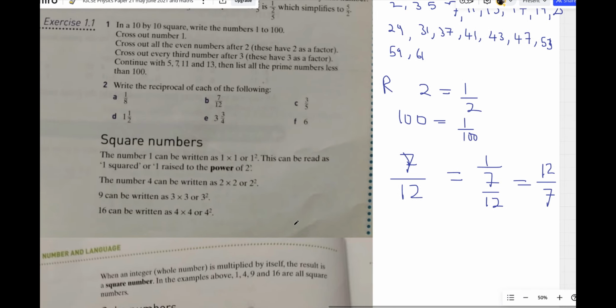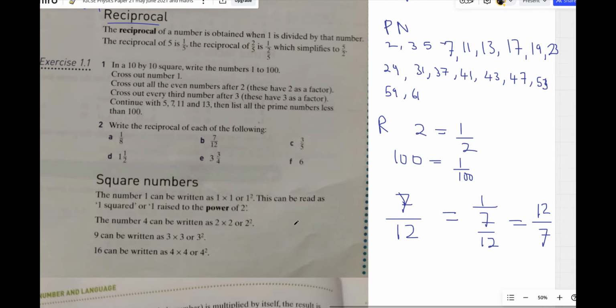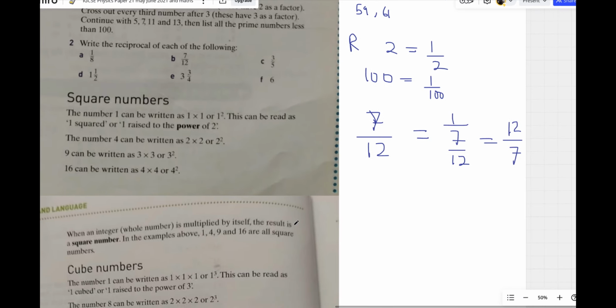Now let's move on quickly. The next one after reciprocal is square numbers. Now let's talk about square numbers a little bit. We need to itemize some square numbers, and then we will move to cube numbers, and so on and so forth. Let's itemize square numbers quickly.